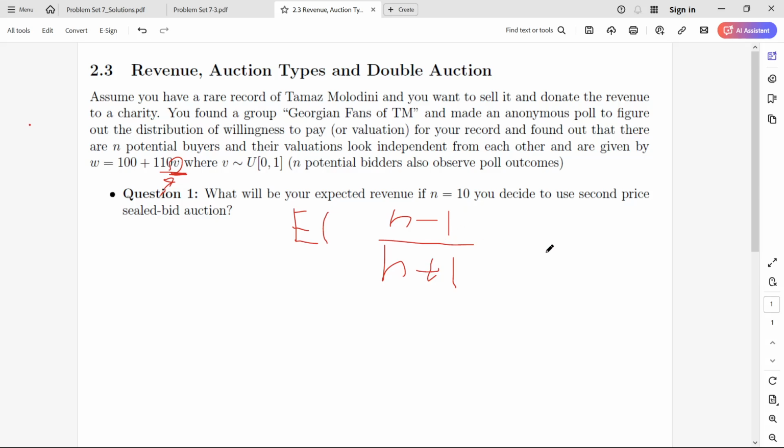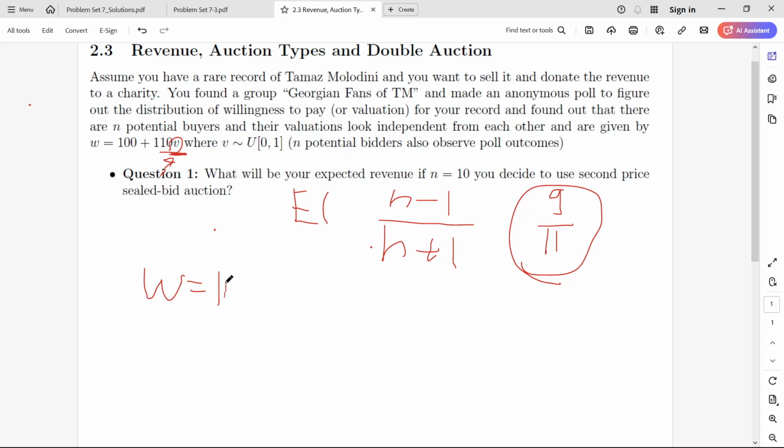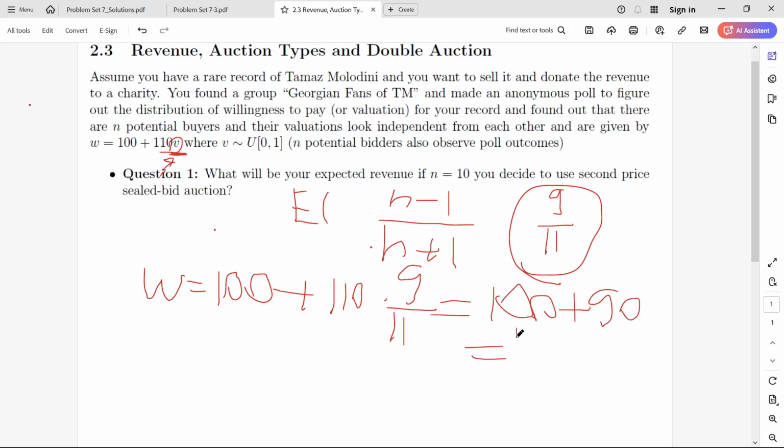And we just plug in 10, which gives 9 over 11. And we use this here to calculate V, which is 100 plus 110 times 9 over 11, which is 100 plus 90, so it's 190. So our expected revenue in this case is 190, and that's the answer for this question.